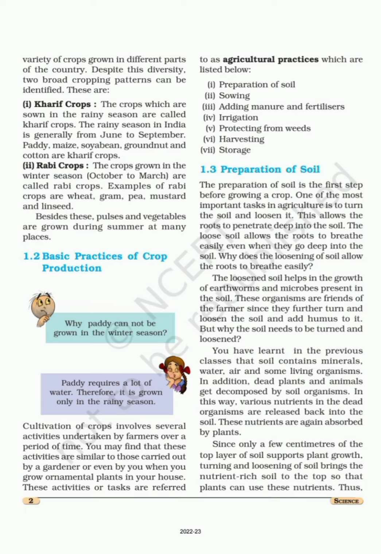You know better since only a few centimeters of the top layer of soil supports plant growth. Okay, turning and loosening of soil brings the nutrient rich soil to the top so that plants can use these nutrients. I think you can understand the first part of this chapter properly.